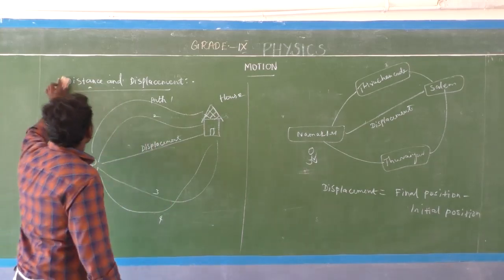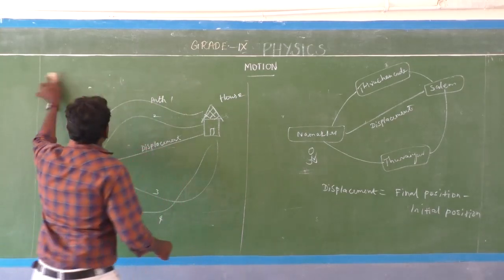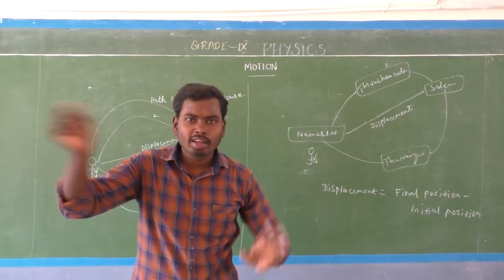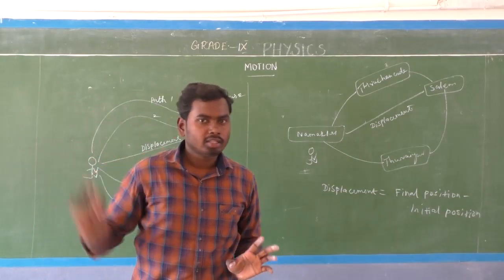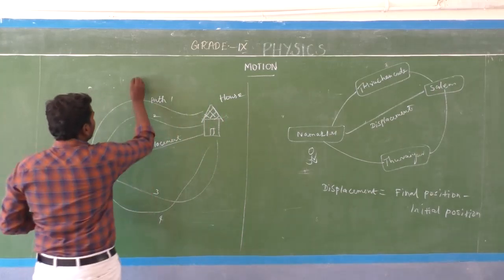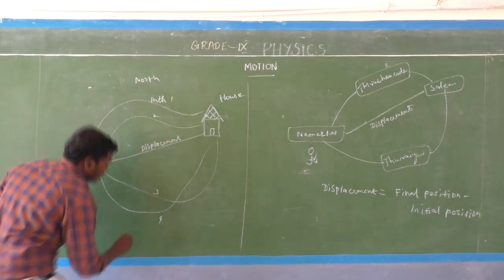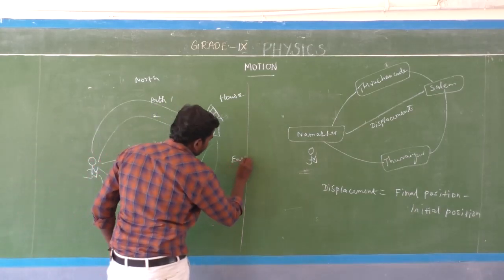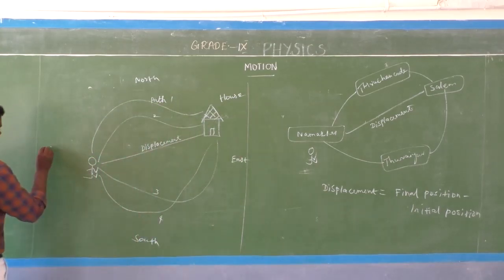First we are going to see distance, whether it is a vector quantity or a scalar quantity. After that we will see about displacement. Okay, so listen here. This is the north direction, this is the south direction, this is east, then this is the west direction.